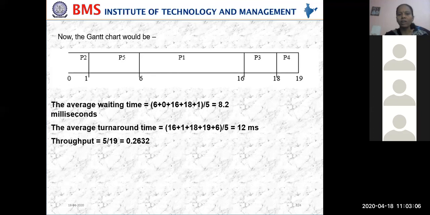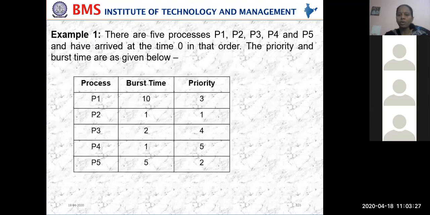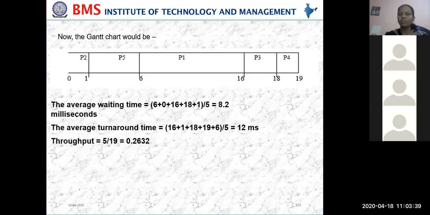So add all of them and divide by 5. Why 5? Because there are 5 processes. That will give you 8.2. What is this 8.2? That is the average waiting time. For any given example, we have to calculate the average waiting time, average turnaround time, and throughput. This is what we have to do.